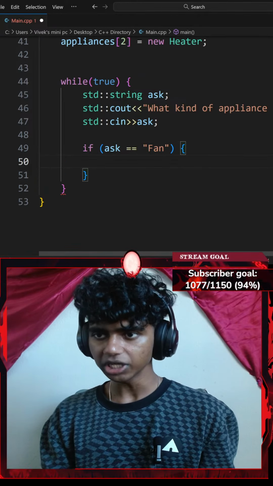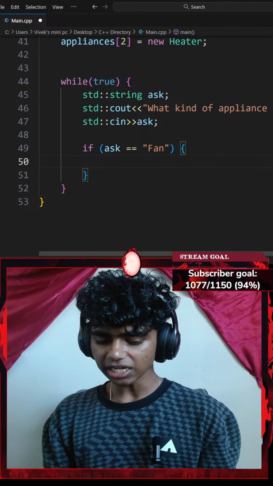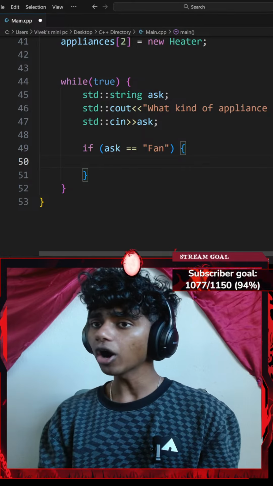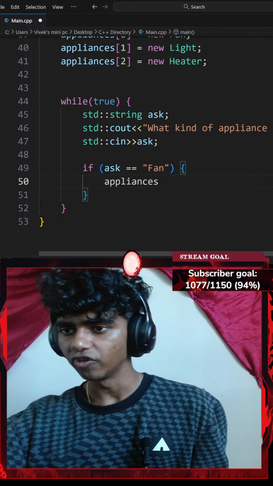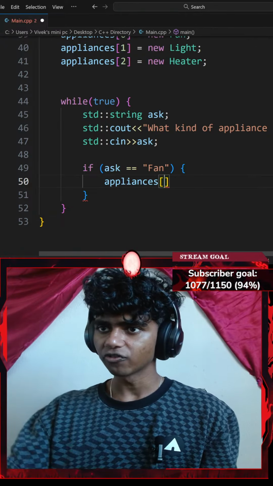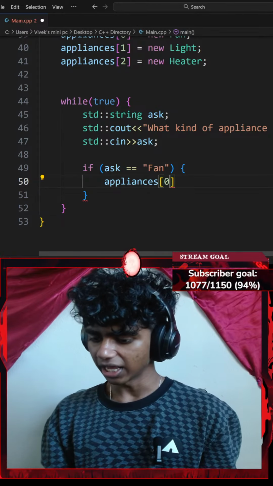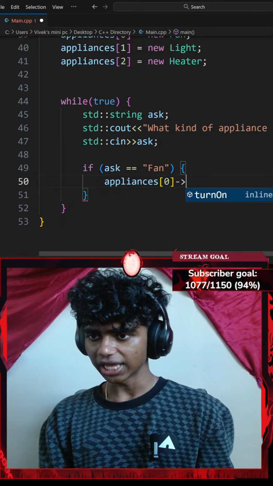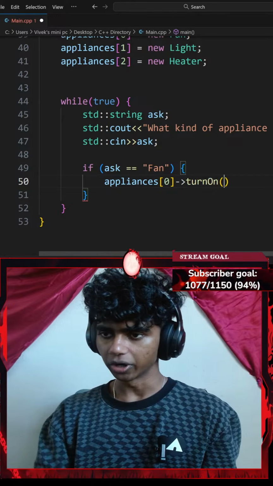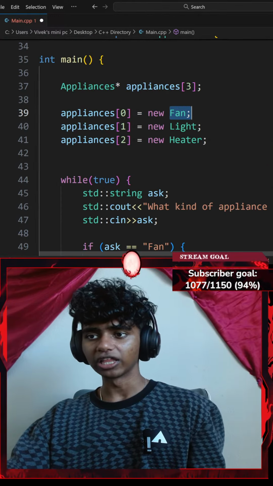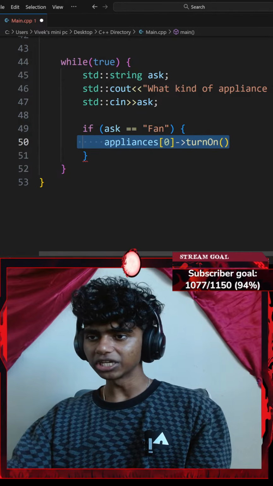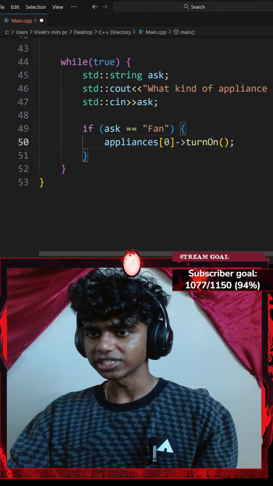I'll go with the curly braces, and then let's say I'll go with the index-based for loop, or instead I could go with something like my appliances array at index of, let's say, 0, and then I'm going to use an arrow operator to point towards that specific turnOn method from my Fan class that is going to be displaying, and then I'm going to end that with a semicolon.